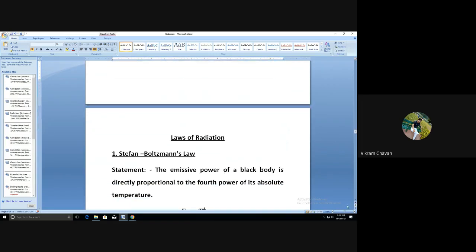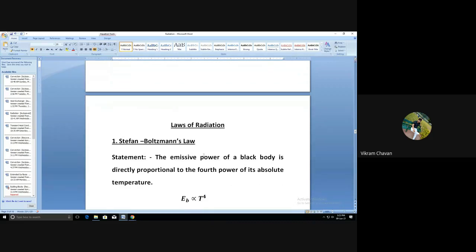So next concept, laws of radiation. In this concept, we are going to learn different laws related to radiation, such as Stefan-Boltzmann law, Planck's law, cosine rule, intensity of radiation, then Wien's displacement law. All these laws we are going to understand.